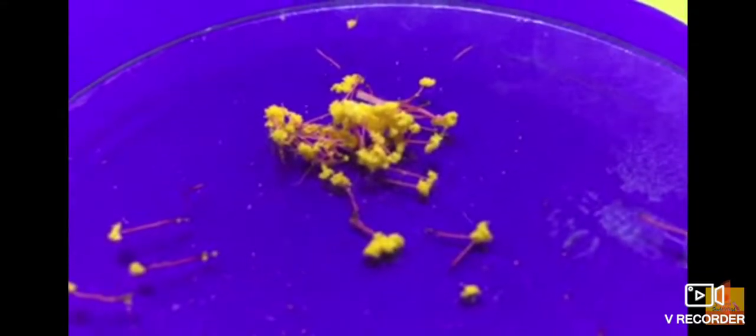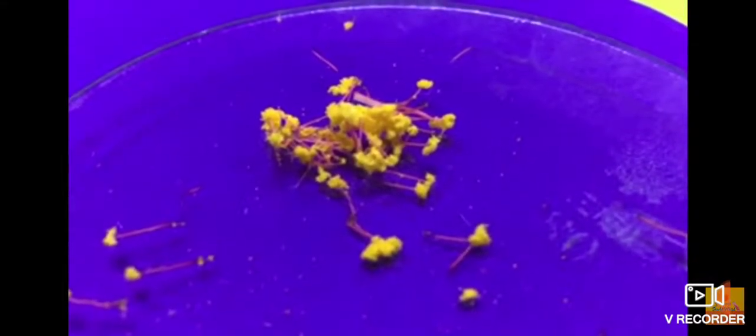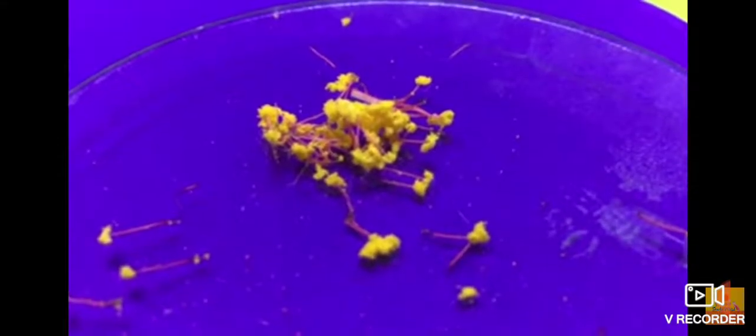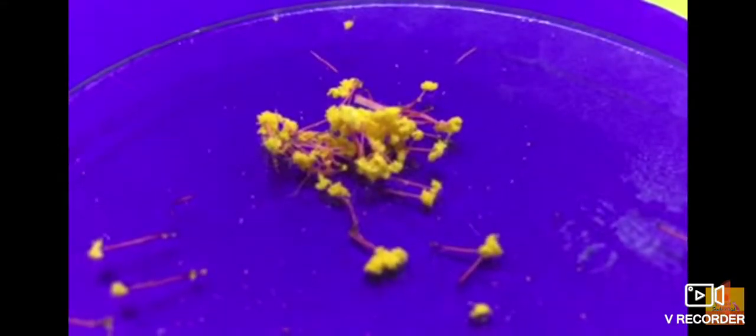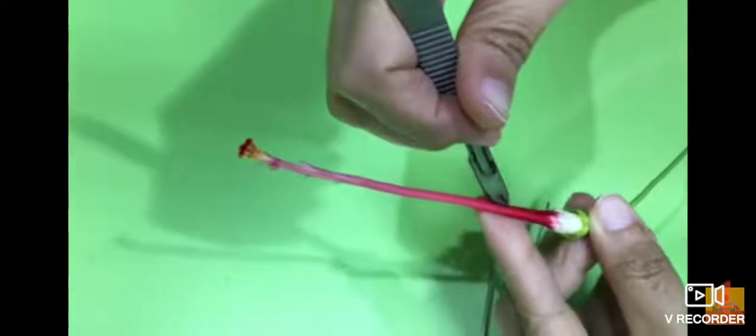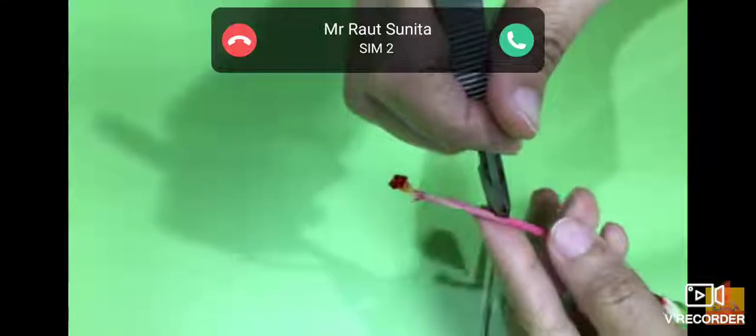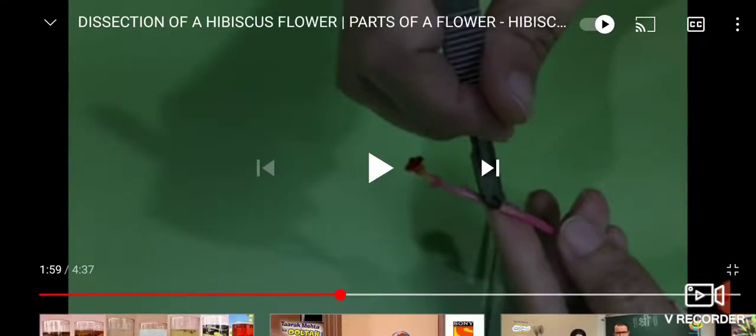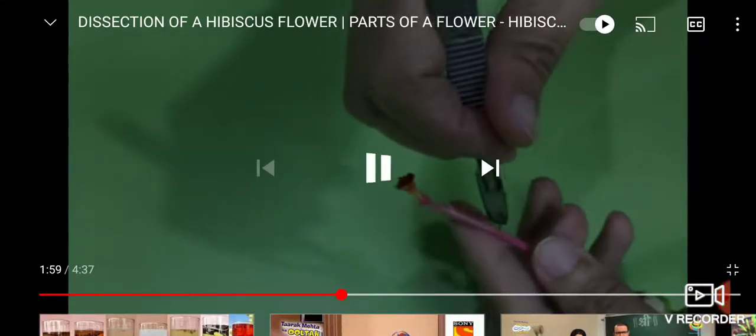This is very important, regarding your practical exam also. So these are the pollen grains and down is the filament attached to it. Now see, he is dissecting the tube-like thing, that is the stigma.